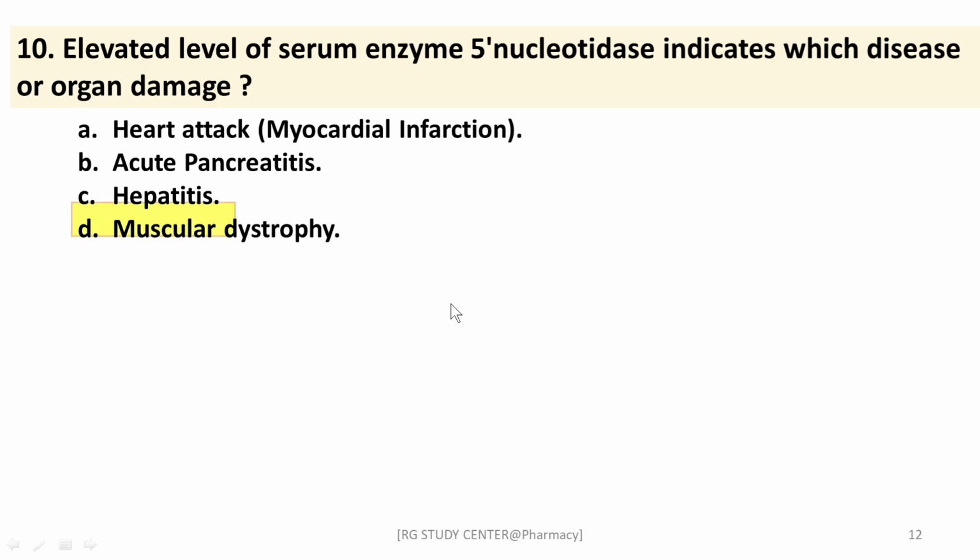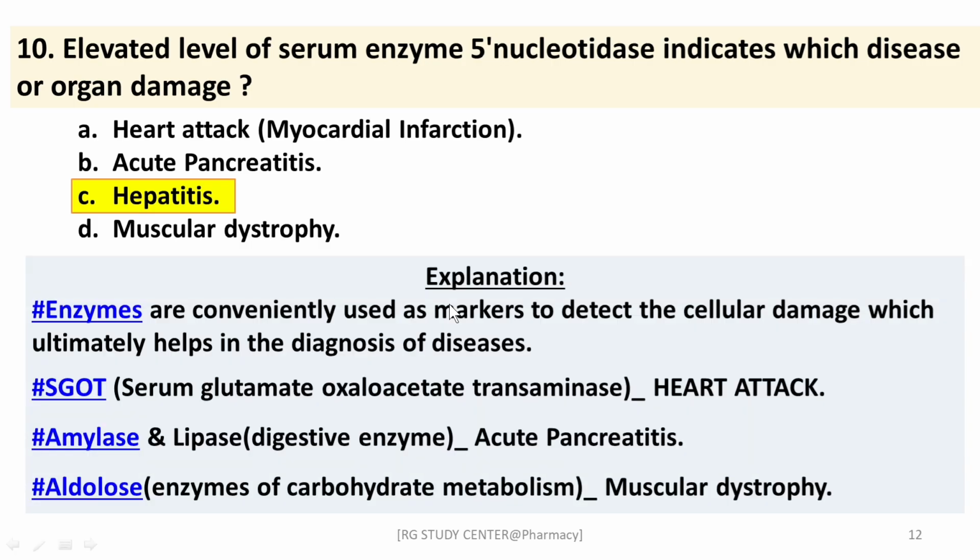The right answer is hepatitis. Whenever the enzyme 5 nucleotidase level increases in the serum, it indicates the disease hepatitis, right? The remaining options were